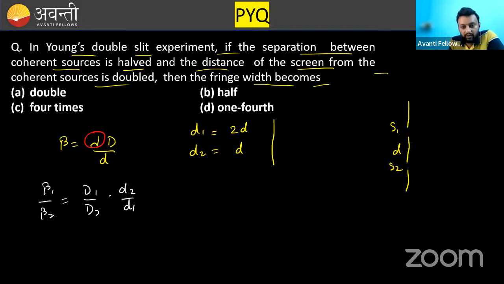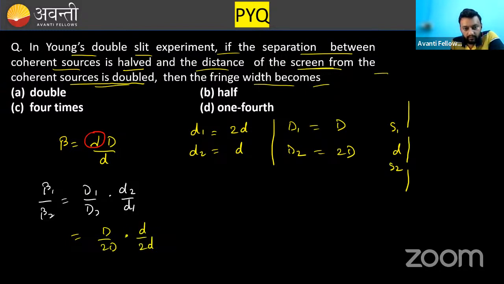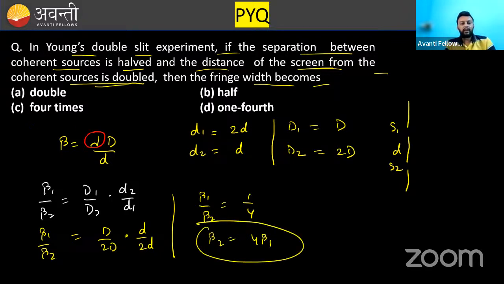Now capital D, there is capital D1 and capital D2. The distance of the screen from the coherent sources is doubled. That means if it is D, it becomes 2D. Now place the values. D1 over D2 is D over 2D into d over 2d. You can cancel. So beta 1 over beta 2 will become 1 by 4, or beta 2 will become 4 times beta 1. That means fringe width will become 4 times. Simplest of the questions. You have to do nothing in that. Very simple. Moving further.